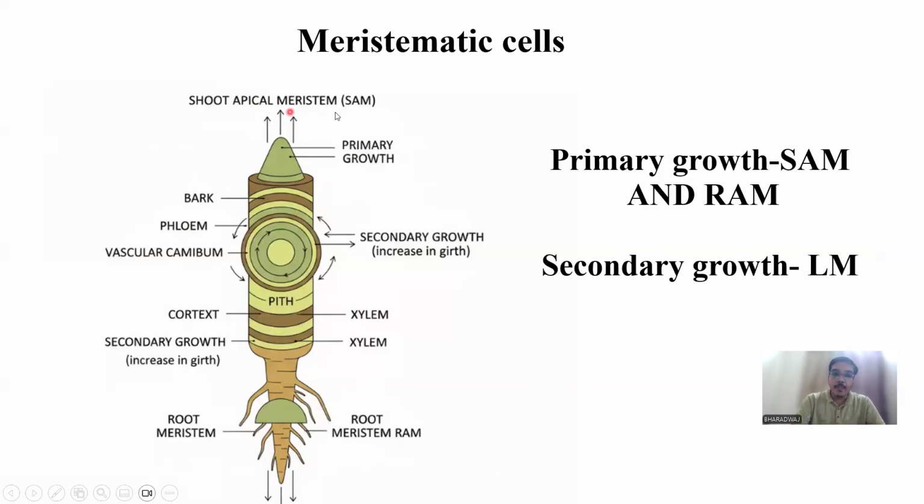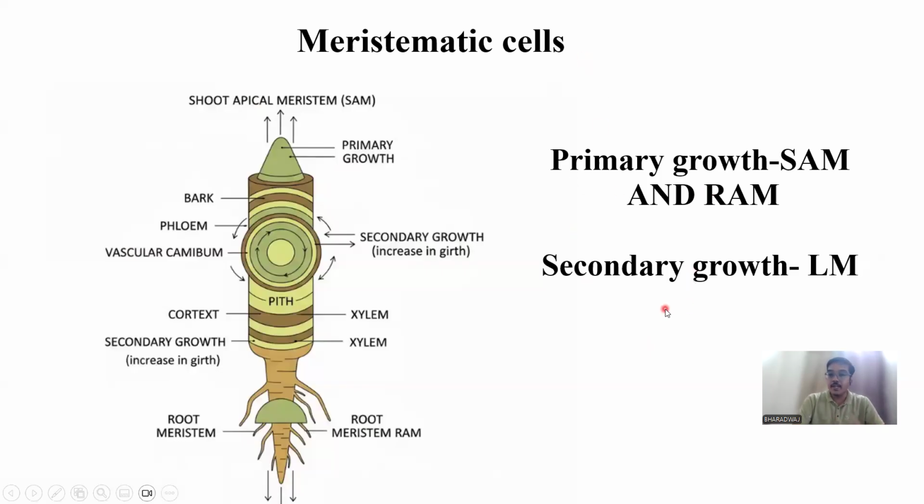So shoot apical meristem, which is called SAM, and also root apical meristem, RAM. So you can remember like this. SAM and RAM are present in the apical regions of shoot and root, and they are responsible for the primary growth. Primary growth is nothing but growth in the height of the plant, elongation. That is primary growth.